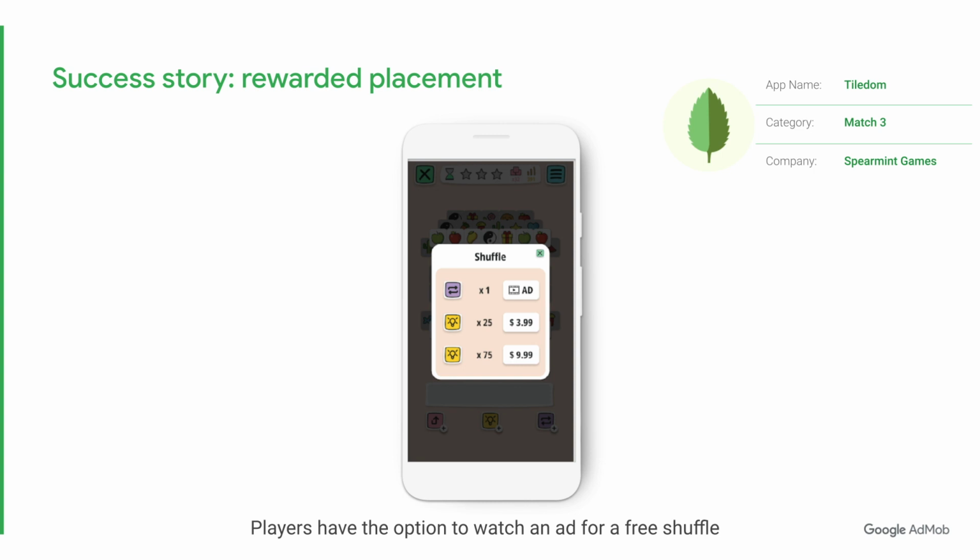Here's an example of reward ads implementation in their game Tiledom. Players can watch an ad in exchange for an extra shuffle. This is a great way to retain non-paying users who might otherwise leave the game.